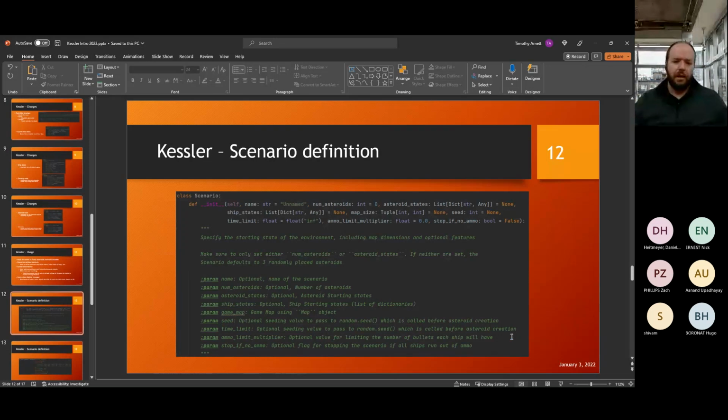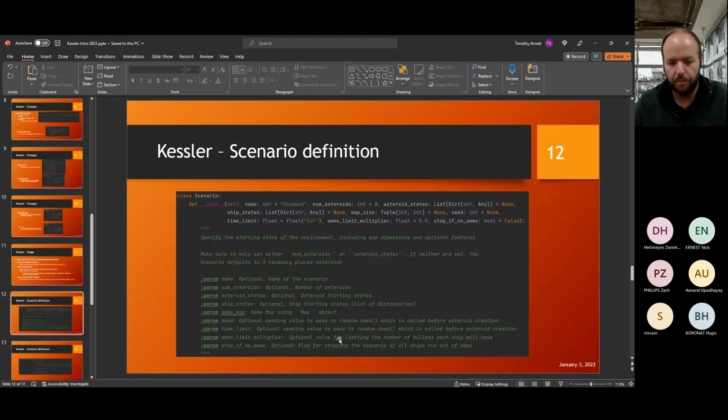Scenario definition, very similar to how it was in Fuzzy Asteroids. You are defining it using a name. It's optional, but I highly recommend you name it. Number of asteroids, asteroid states, ship states, game map, seed, time limit, ammo limit multiplier.